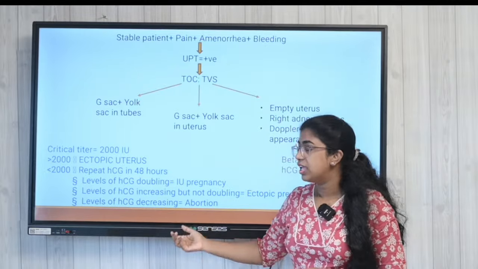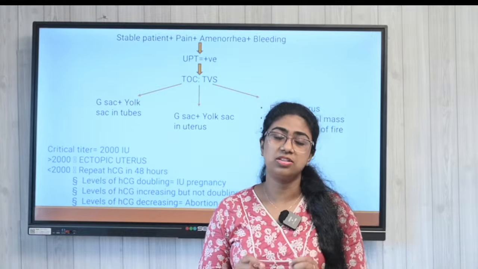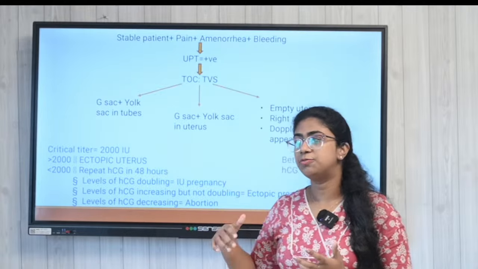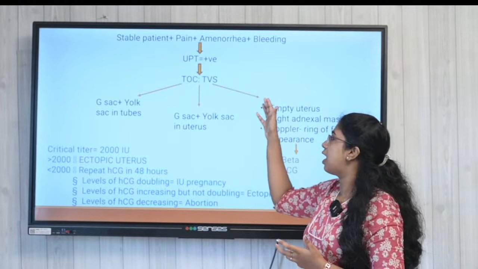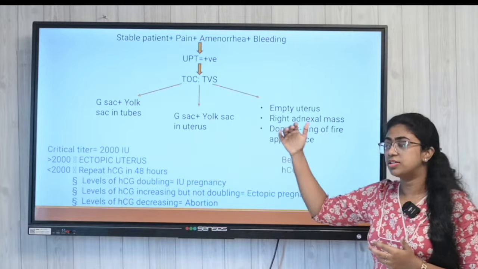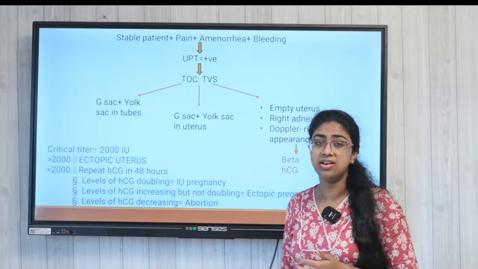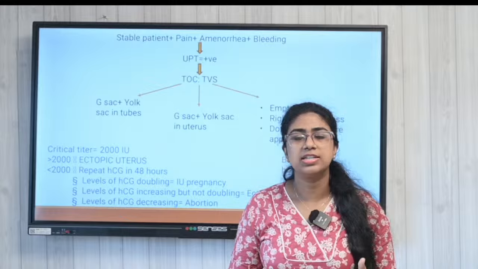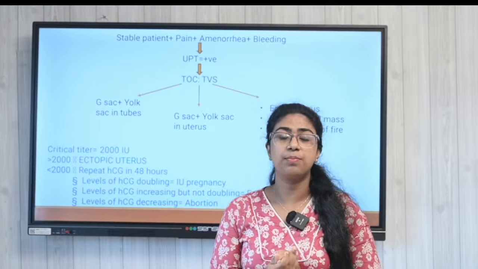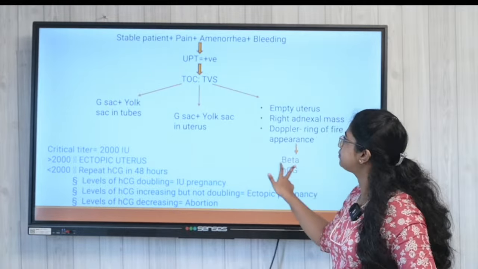And finally, if the HCG levels are decreasing, that means it is a case of abortion. So, only after the transvaginal ultrasound and the critical titer or series of beta HCG study is done will we be sure whether it is a case of ectopic pregnancy, intrauterine pregnancy or abortion. So, this is important.